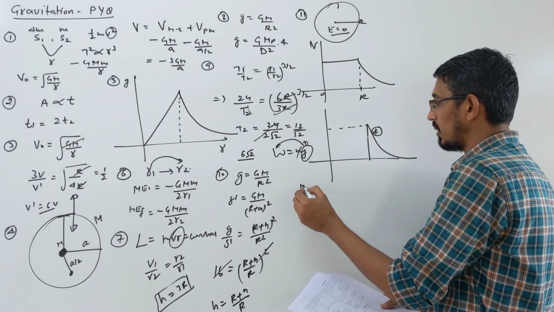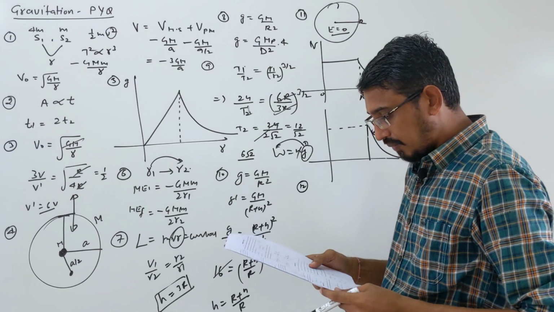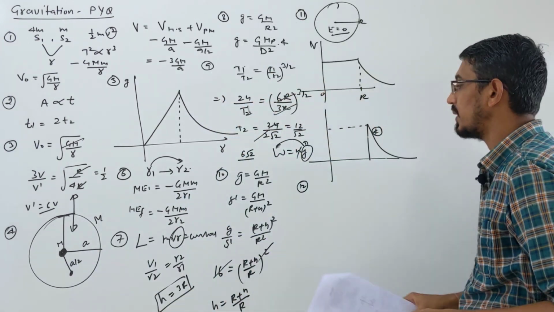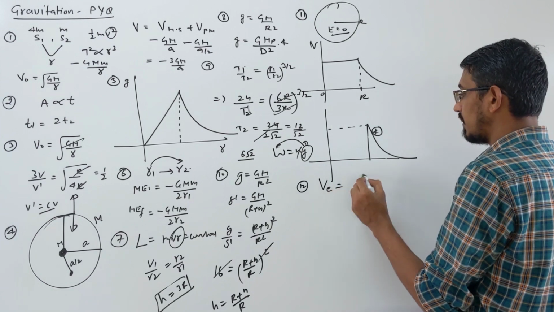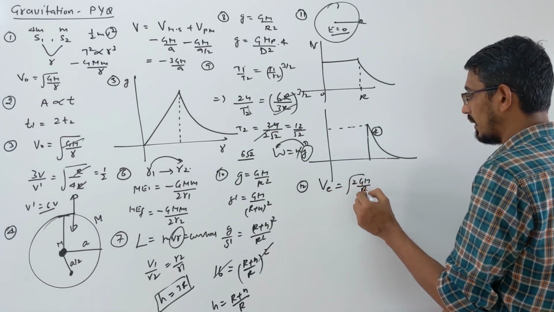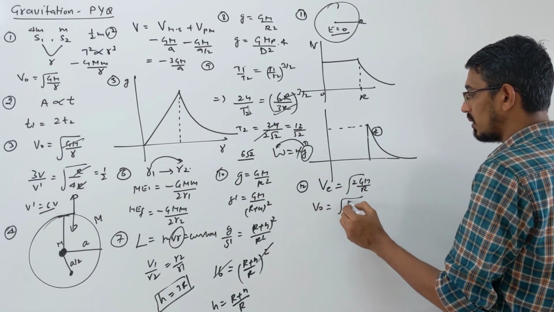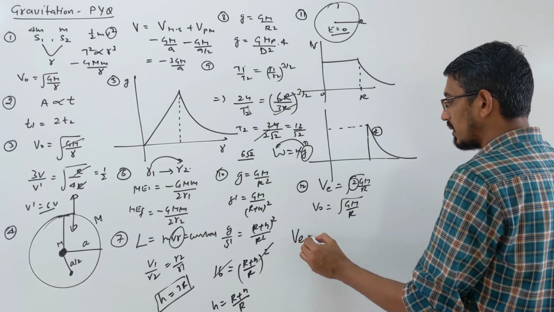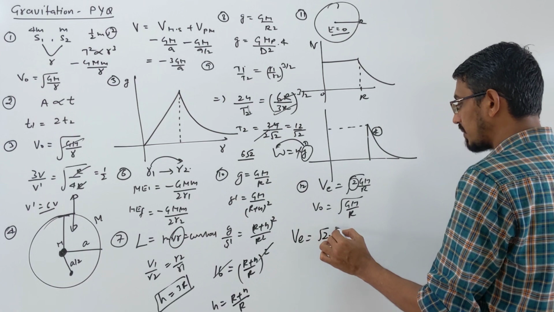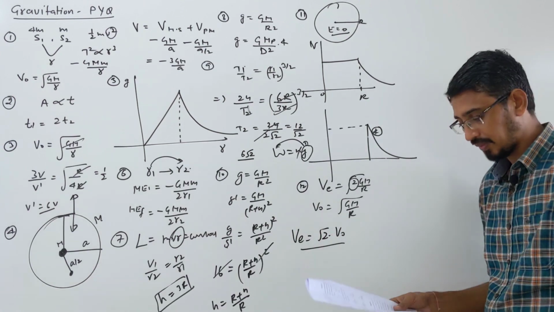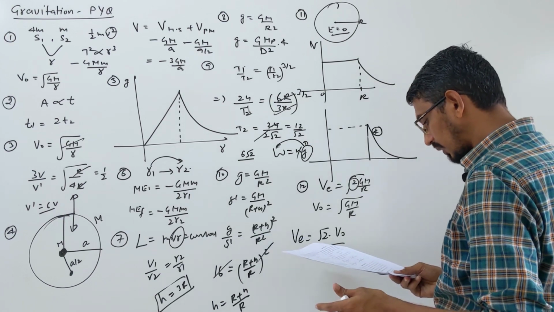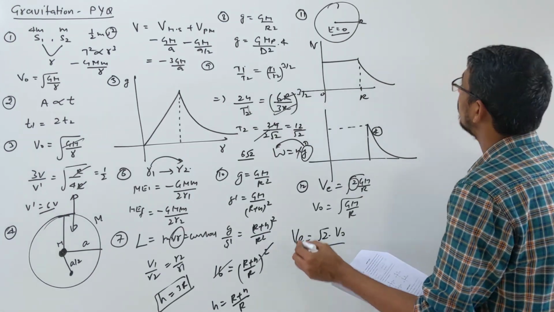Question number 12. V is the escape velocity and V naught is the orbital velocity, then what is the relation between these two? It's very simple. We know escape velocity is simply root 2 Gm by r, right? Orbital is root Gm by r. So how are these related? This has root 2 extra. So escape is nothing but root 2 times V naught, that's all. This is given in the second option. Question number we are talking about now is 13.